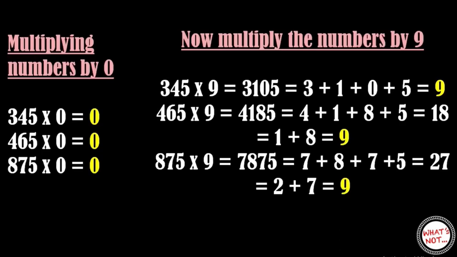One more thing, as we get 0 on multiplying any number by 0, in the same way we get number